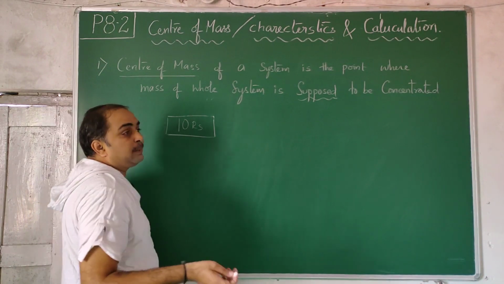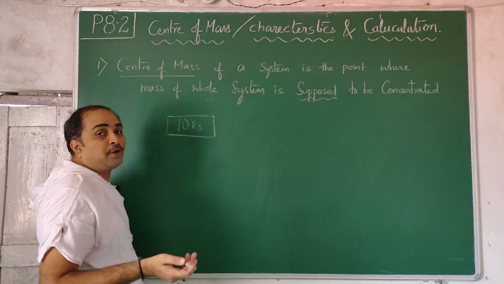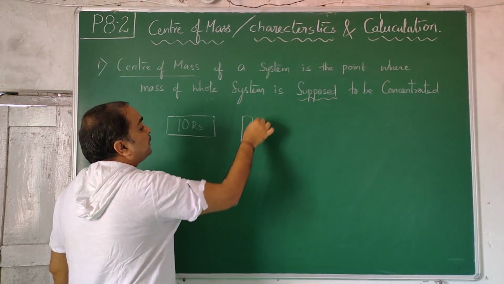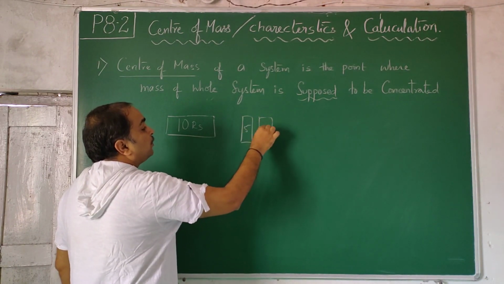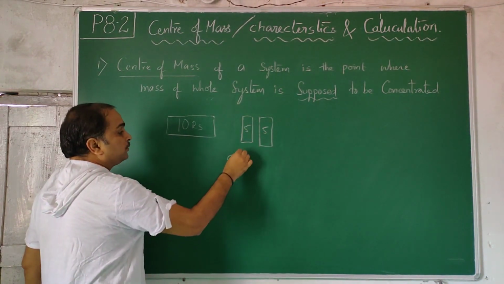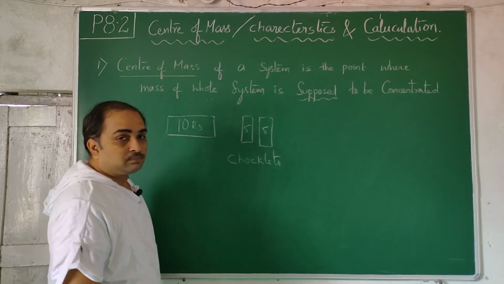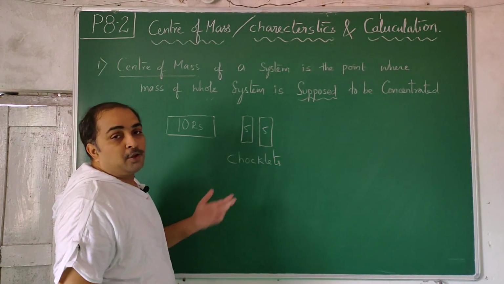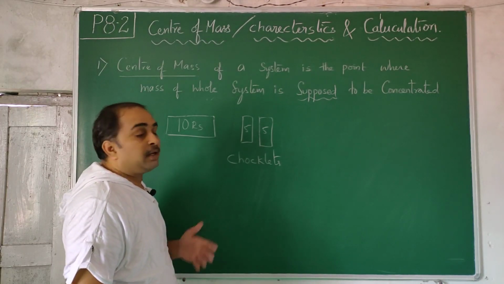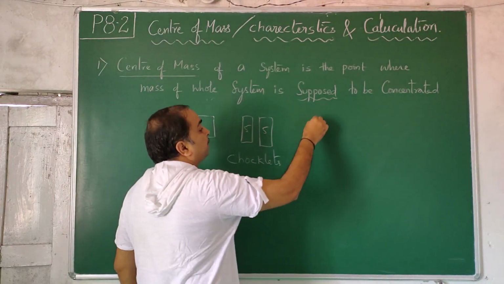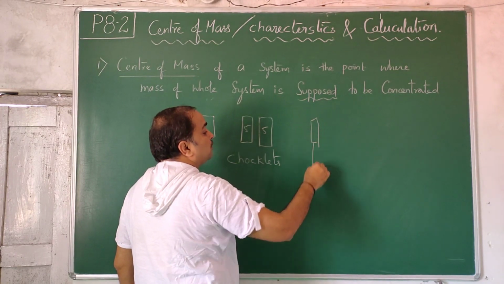Then he says that instead of 10 rupees, he doesn't have change. You take 2 5-rupee 5-star chocolates. And you say that I am not interested in chocolates; in spite of that, give me one pen, which costs 10 rupees.